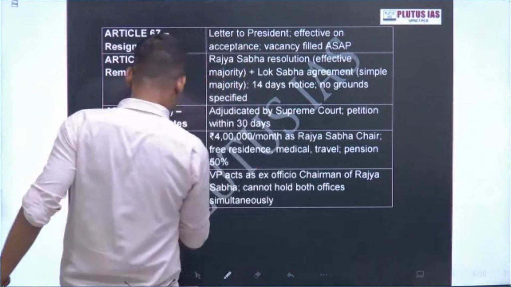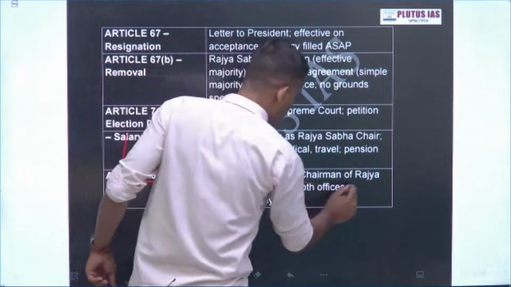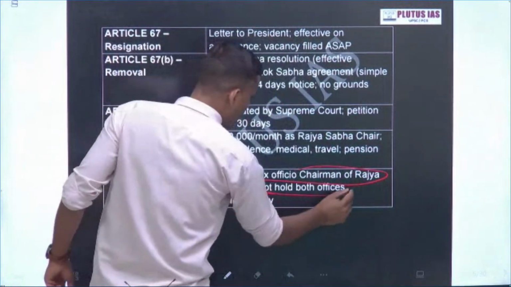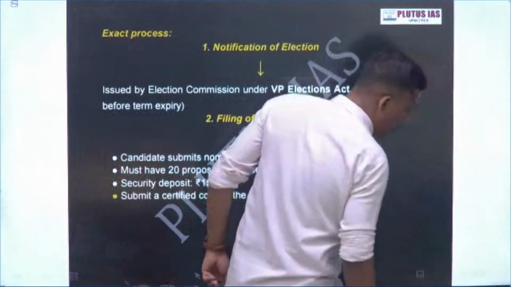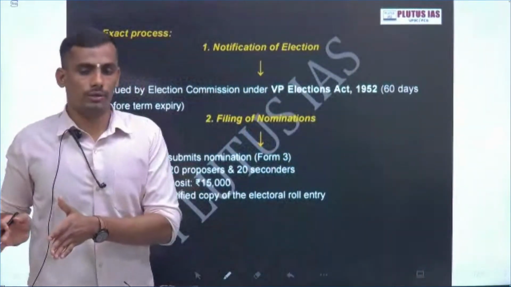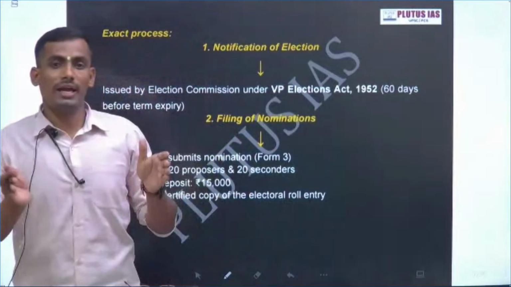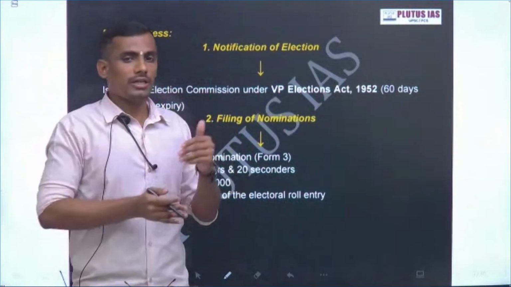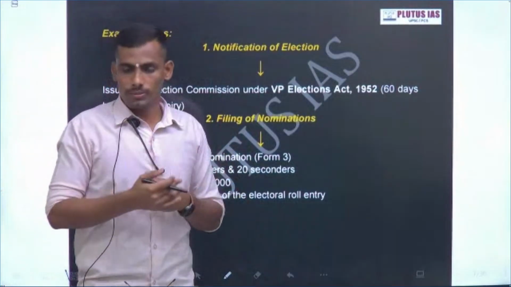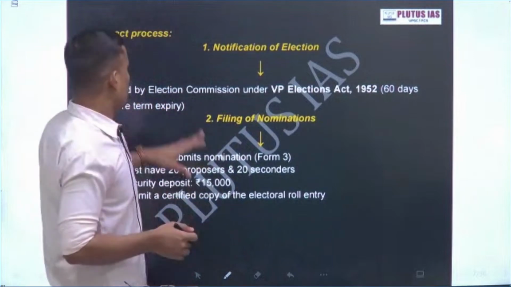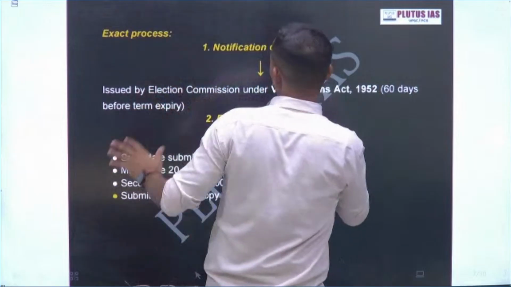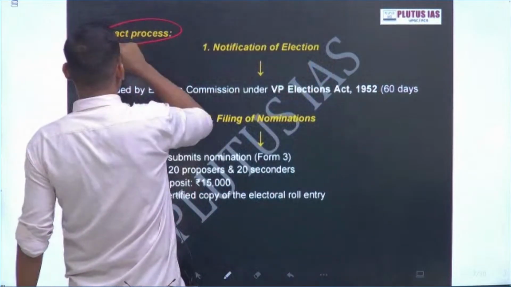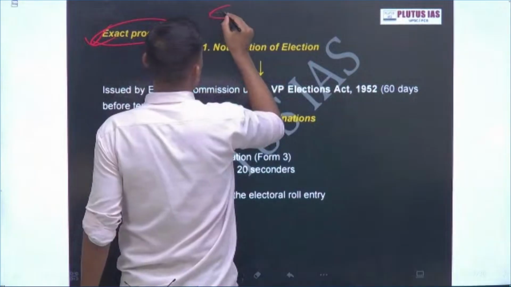And most important, the ex officio chairman of the Rajya Sabha cannot hold both offices simultaneously. This is meant to protect the separation of powers. If the vice president is acting as president, he simultaneously cannot be the ex officio chairman of the Rajya Sabha. Okay, so this is it. Now we will start with the exact process, which is conducted by the ECI.